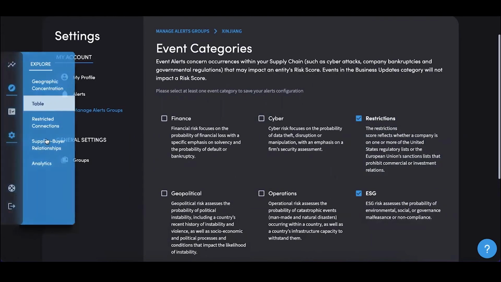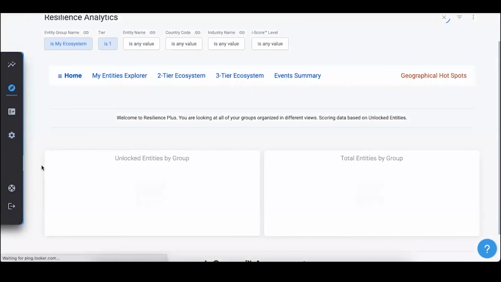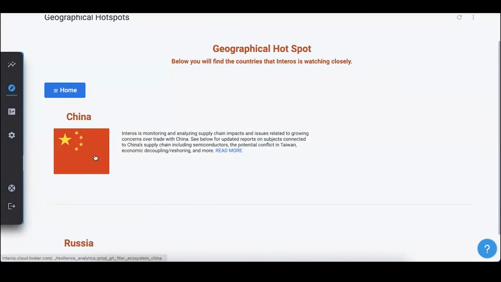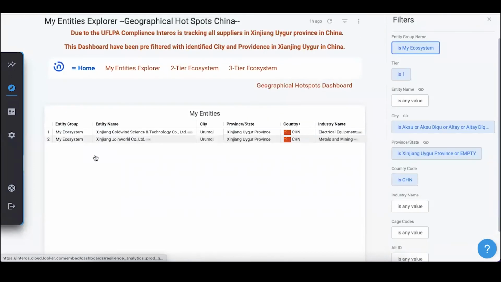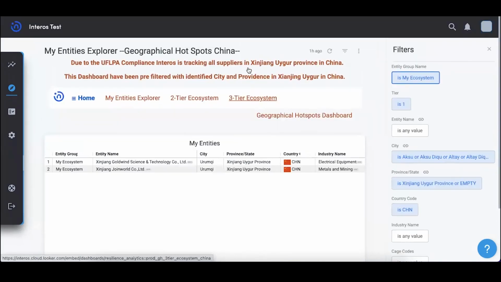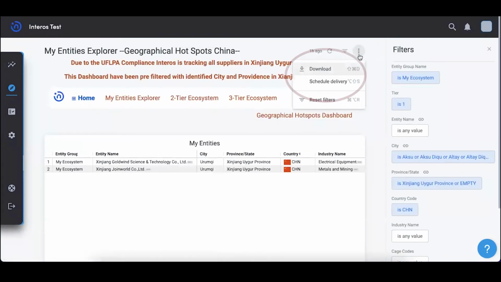Finally, an additional layer of mapping precision can be applied by leveraging resilience analytics. To access, click the Geographic Hotspots link on the right side of the Analytics homepage. Click the China flag to see a report which has been custom-built to show entities in the Xinjiang province and major cities within the province borders. This report defaults to Tier 1 connections, but you can extend to Tier 2 and Tier 3 with a few clicks. Again, this result set can be exported for offline analysis or scheduled for delivery on a recurring basis to keep you informed.